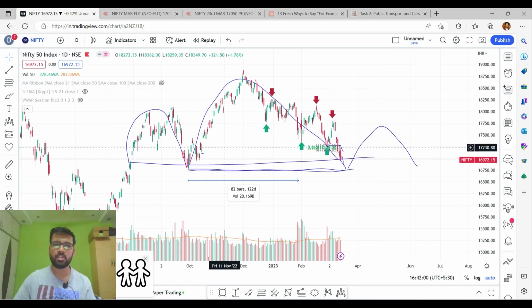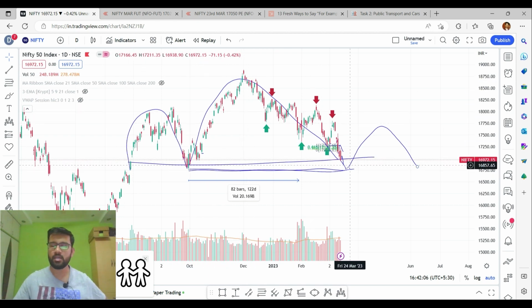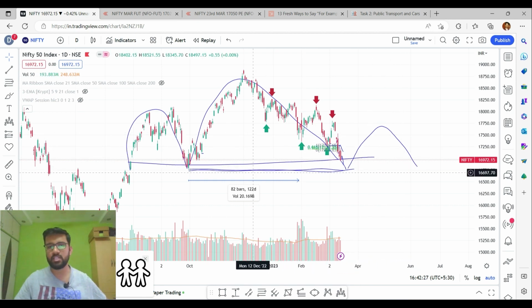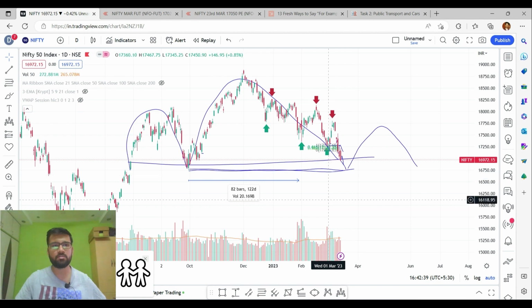If we see the previous chart also, this is the left shoulder and this is the head, and I'm expecting a right shoulder to form. As of now, the market is very close to completing the head formation, and it is very close to the neckline. Once the market takes support at this neckline, we can expect it to form this right shoulder. Once the market completes the right shoulder, we can wait for the breakout below this neckline. Then we can take good short positions in the Nifty 50, and we can expect a decent fall of approximately 1500 to 2000 points on the downside. So this is the technical analysis on the higher time frame.